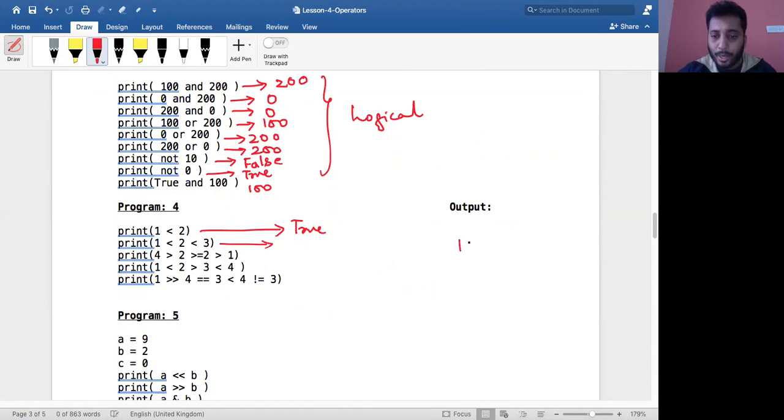So when I say 1 less than 2 less than 3, this gets converted to 1 less than 2 and 2 less than 3. Therefore 1 less than 2 is true, and 2 less than 3 is true. If it is true, what will be the value? I explained the AND operation over here.